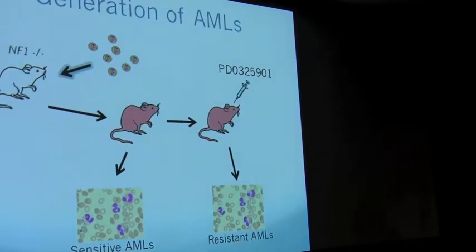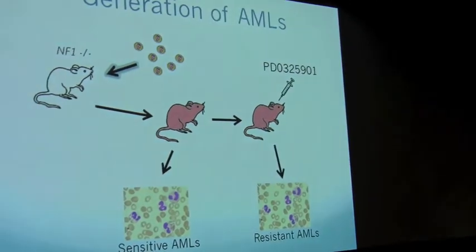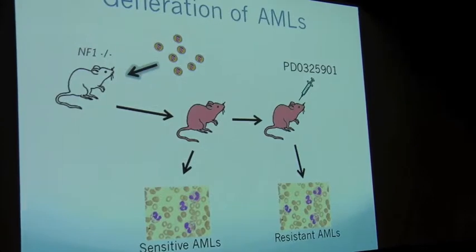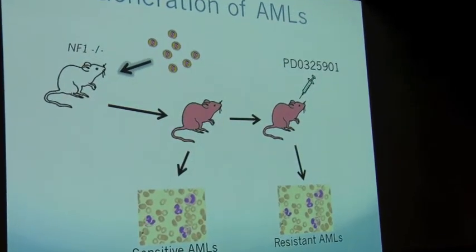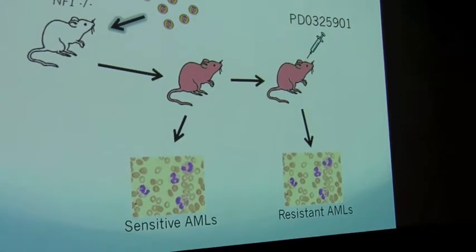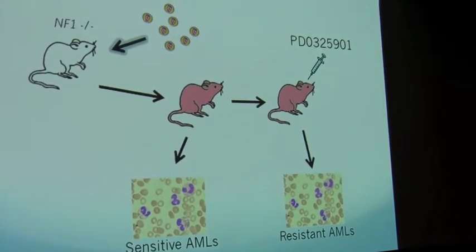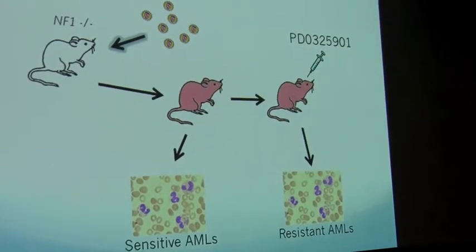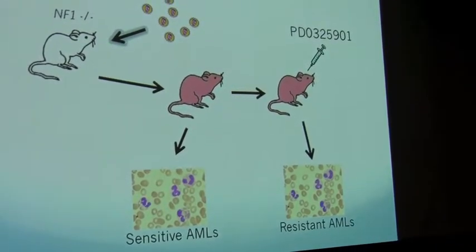To speak briefly about AML and about the AMLs that we studied in this particular experiment, AML is the most common form of leukemia affecting adults and is characterized by an abnormally high white count. To generate the AMLs that we studied, we took a population of mice that were NF1 null in the myeloid system and infected them with an oncogenic retrovirus that caused them to develop AML.